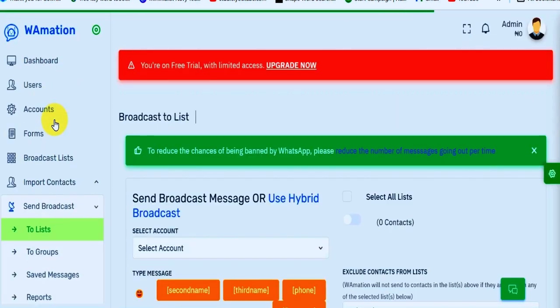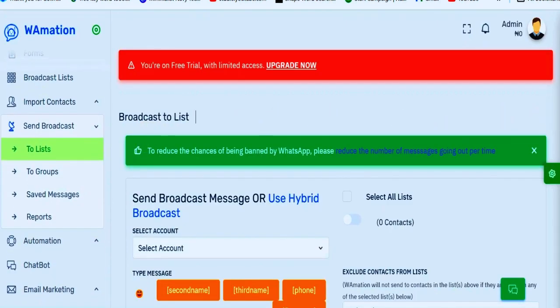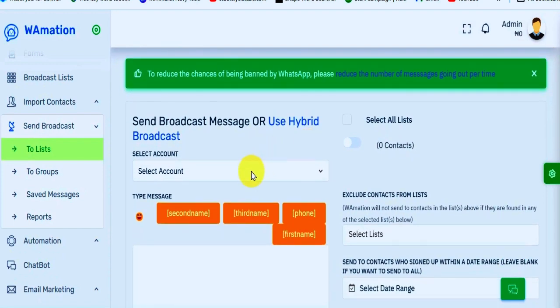You come to this very point, you can see the broadcast is clearly shown. You see where you select your account, you select the way you want the information. These brackets are telling you the columns in the account, the columns that will be on your Excel sheet. That means your contact list. You have your second name, your third name, your phone number, your first name.